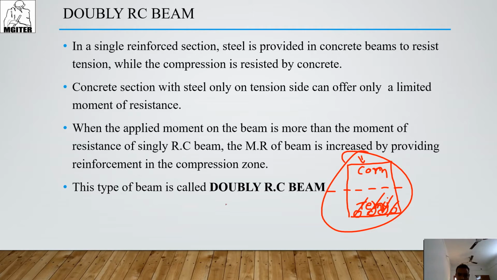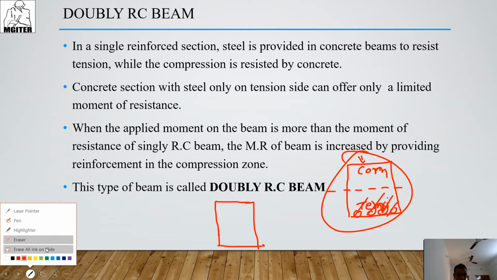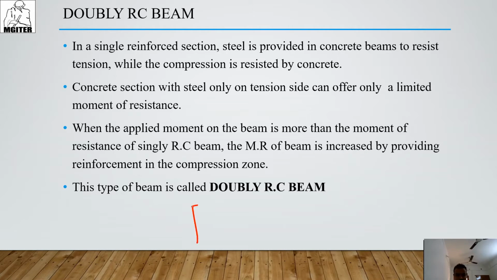And for the WRC beam, look here. Here is a cross section of the beam. Wait a second, students. This is the cross section of the beam. The upper portion is compression, the lower is tension.